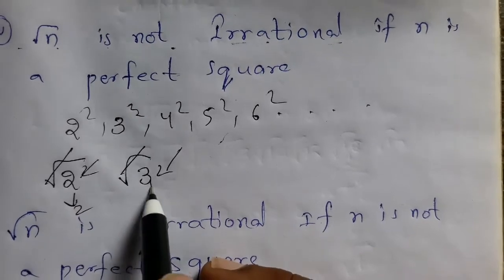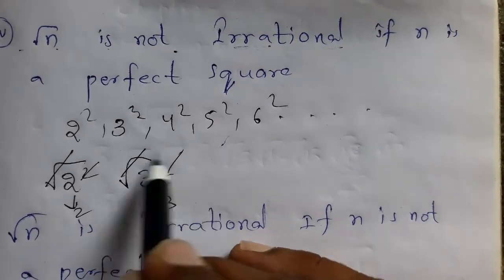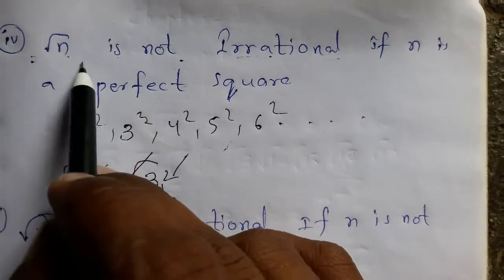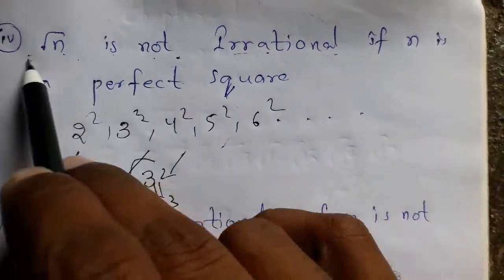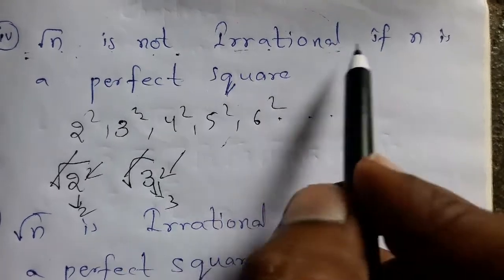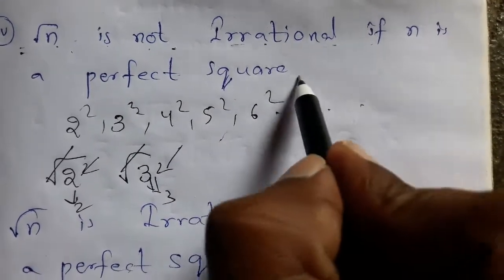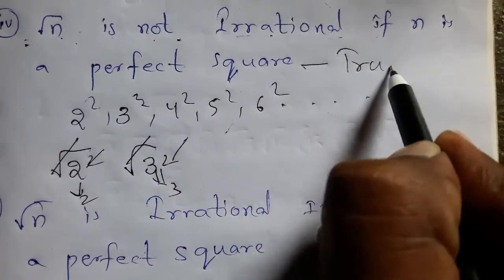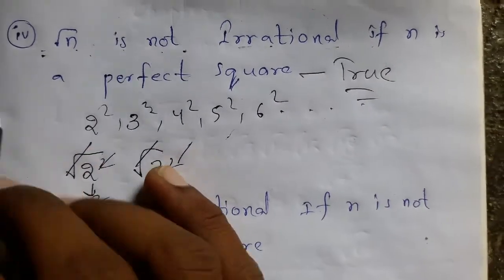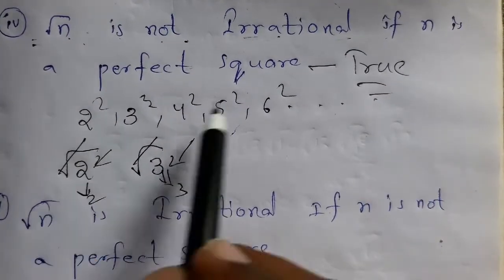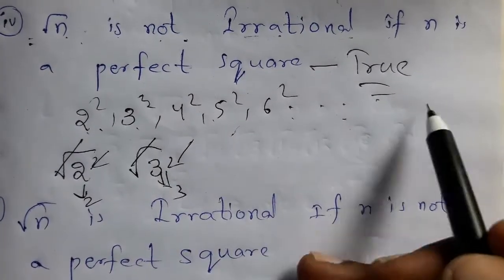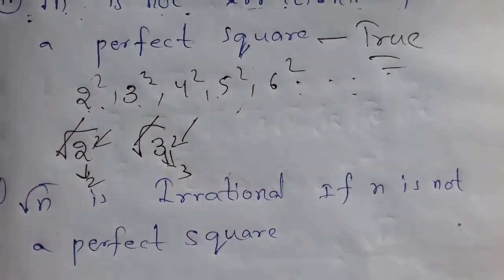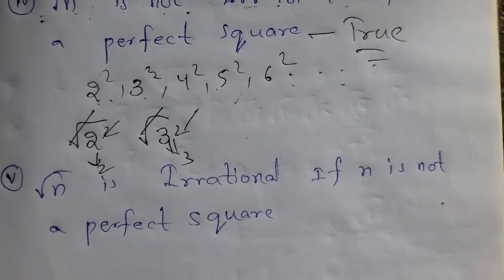This becomes 2 and this becomes 3, isn't it? Like that. So root n is not irrational if n is a perfect square. Yes, this statement is what? True. Examples of perfect squares are 2 square, 3 square, 4 square, 5 square, 6 square, and so on, isn't it? Now move to next statement.